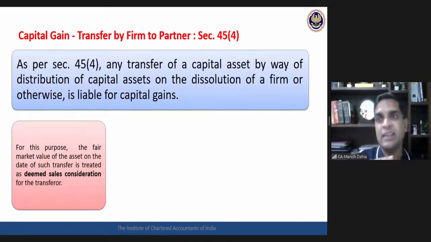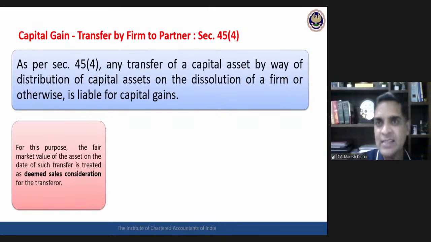Now, what is important here, and this is something very, very important actually: what will be the sale consideration for the firm? When the firm had received the asset, we have discussed that whatever is the accounting entry passed by the firm will be treated as sale consideration for the partner. So I may assume that a similar concept would be applicable here also.